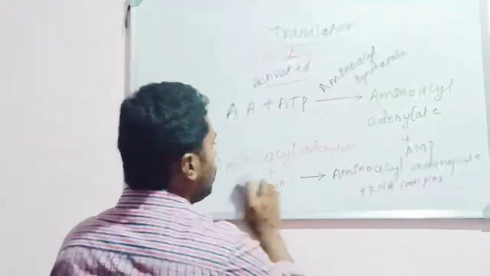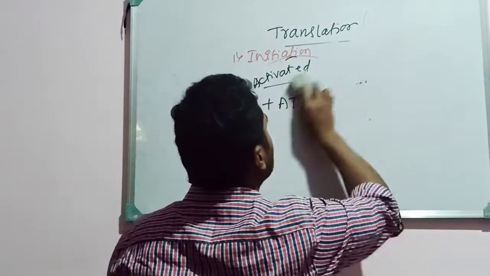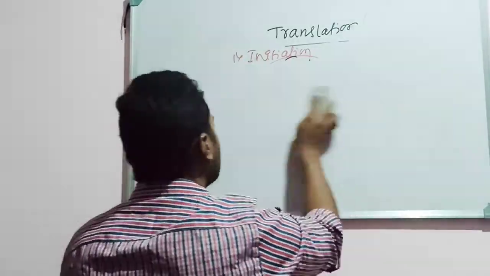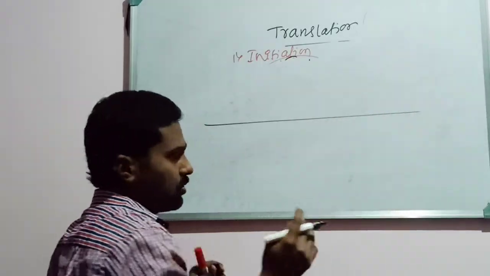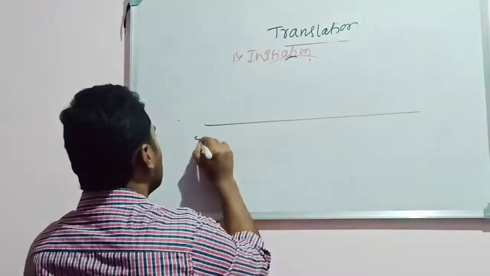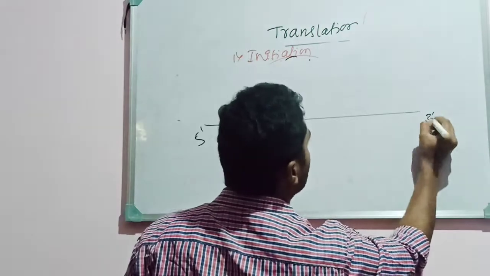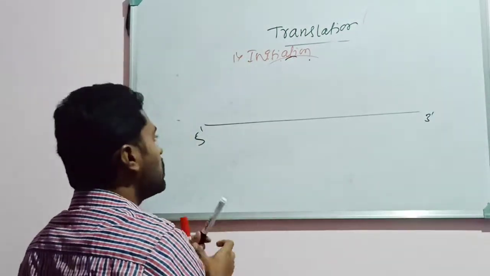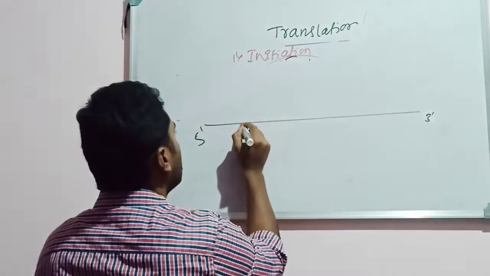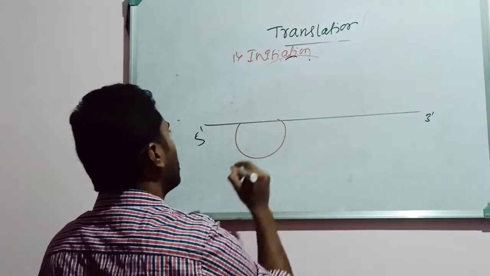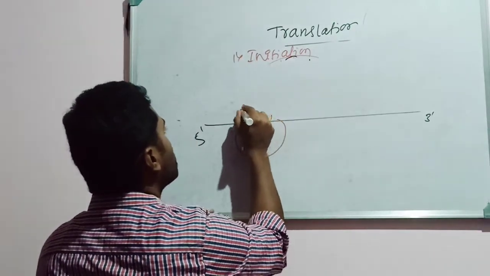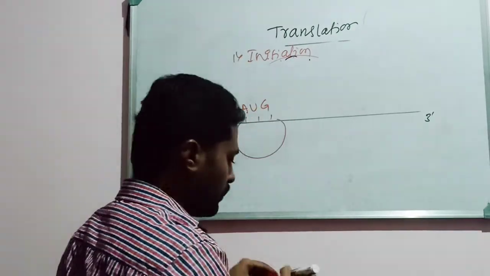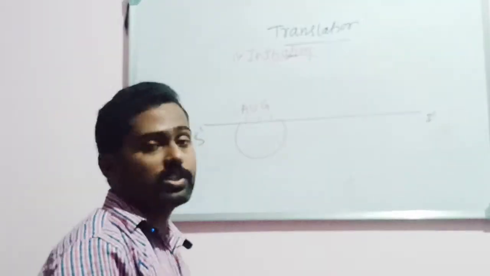Thereafter, here we can see the initiation process. You know that in eukaryotes, the ribosomal subunits always bind, first the smaller subunit of the ribosome will bind to the first codon. Remember the first codon is AUG. What is the first codon? The first codon is AUG. Okay.